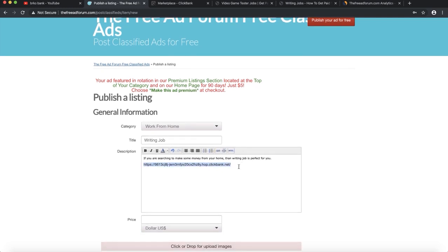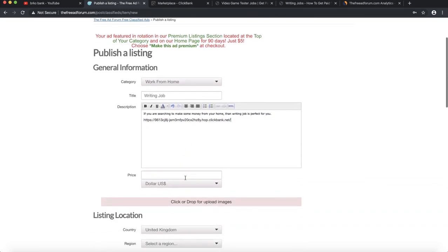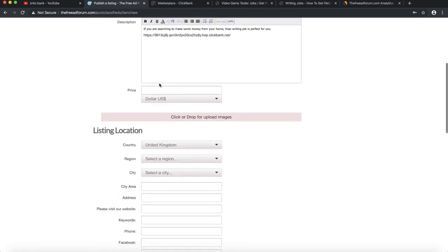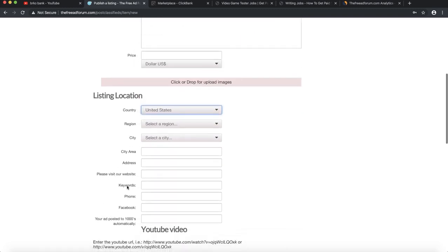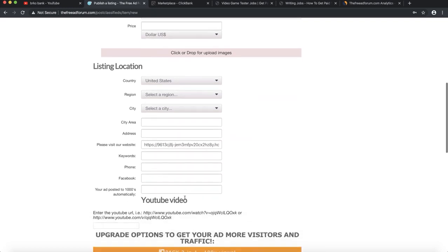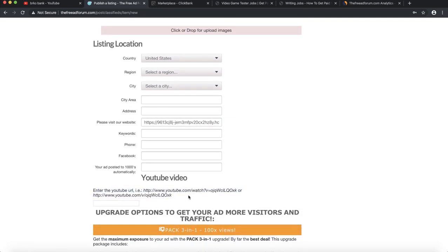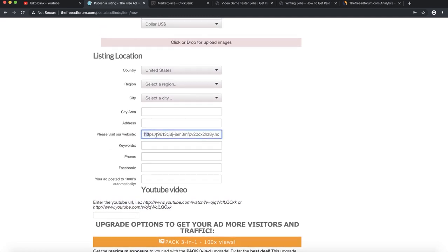So UK we don't want to go with UK, we want to focus on USA and at the end, please visit our website software, that is where your affiliate link is going to be clickable, so you can place for example a YouTube video or something like that. However, we're going to put our affiliate link. You will see your ad posted to 1,000 automatically, so this is really great. They have some other extra offers. They want to upsell you, they want you to buy something from them, but we are going to click no thanks, I don't need any extra publicity for my ad.